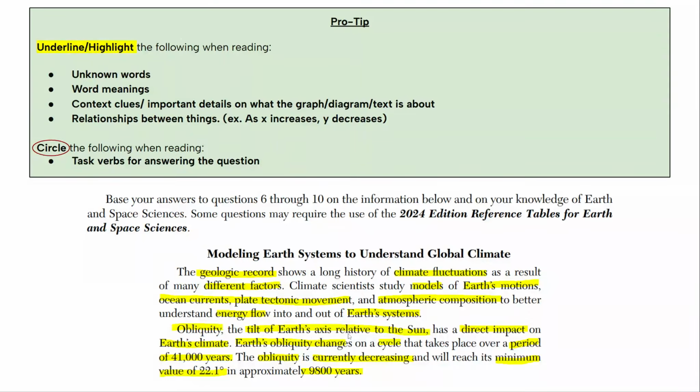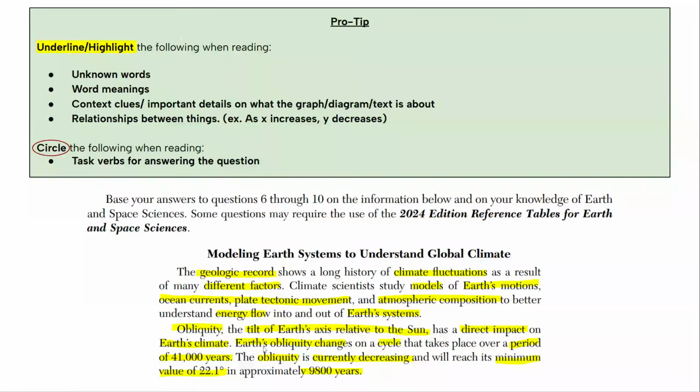Obliquity, the tilt of Earth's axis relative to the sun, has a direct impact on Earth's climate. I'm highlighting obliquity because that seems to be an unfamiliar word, and I'm highlighting tilt of Earth's axis relative to the sun because that seems to be the definition of obliquity. I'm also highlighting direct impact because this is the second time I'm seeing impact or result of different factors. So it seems to be connected. So I'm highlighting that on Earth's climate. So before we talked about climate, so I'm highlighting Earth's climate.